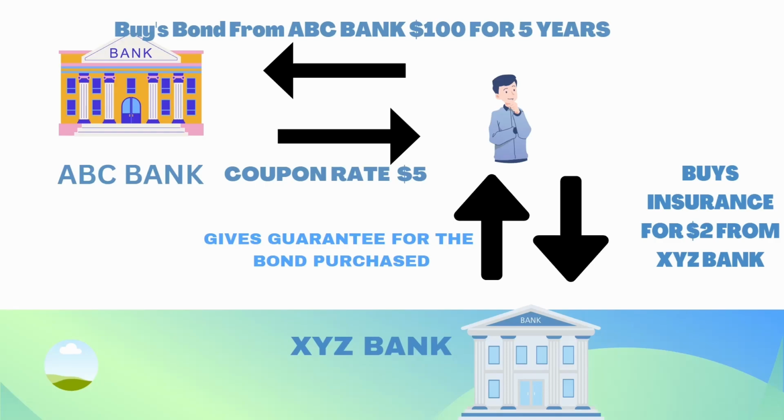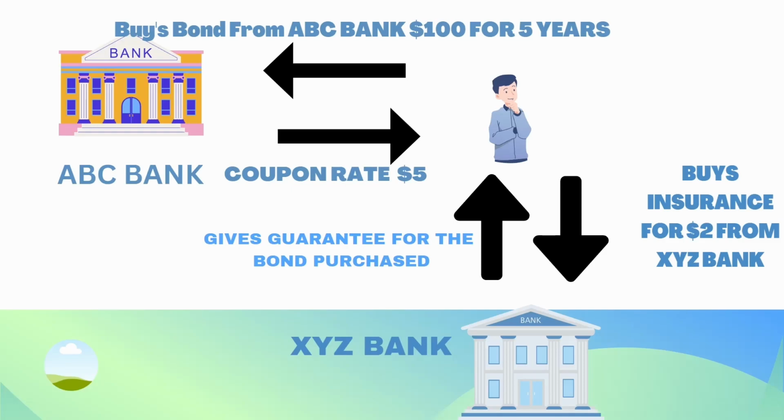He goes there and he tells them that, listen, I have purchased a bond which is issued by ABC Bank and they have promised to make me payment of $100 after 5 years. But I have a small doubt that in case they fail to make the payment after 5 years, I'm going to lose my $100. So I want some kind of guarantee from you guys that in case that bank fails to make the payment after 5 years, you guys will make the payment of $100 to me.